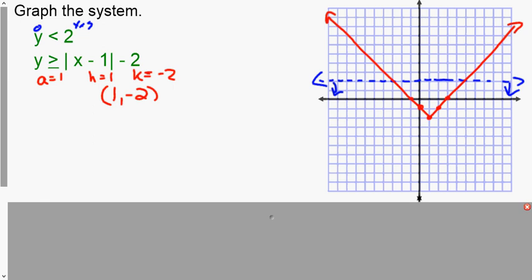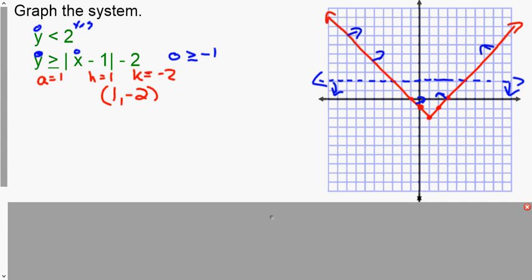And plugging in 0. So then you get, 0 is greater than or equal to, and we plug it in and get absolute value of 0 minus 1 is negative 1. Absolute value is 1, minus 2 is negative 1. Is 0 greater than negative 1? Yes. And if I look, the origin is inside, so I am shading inside.